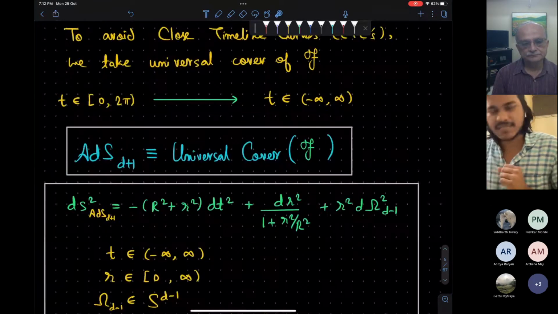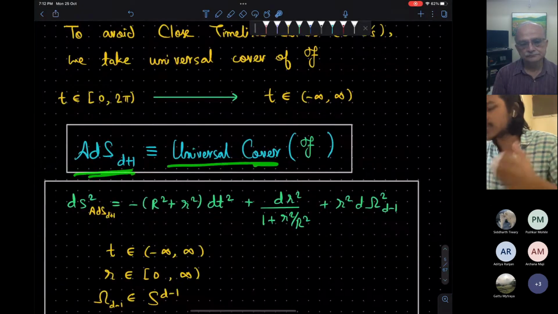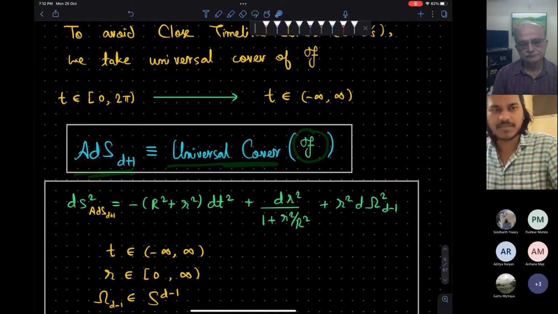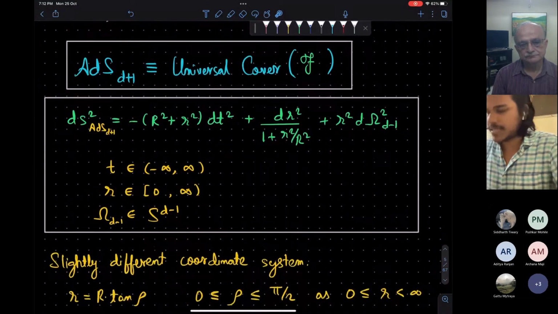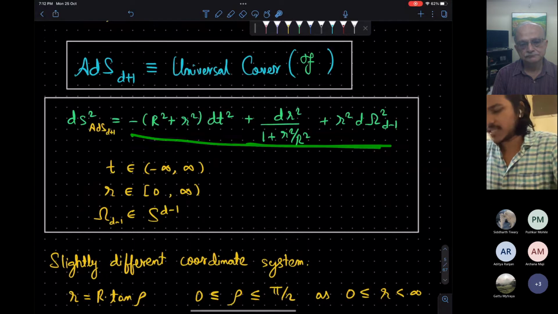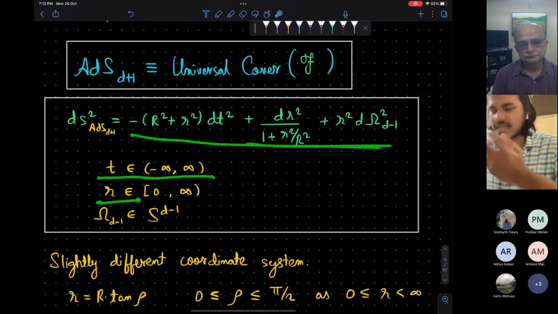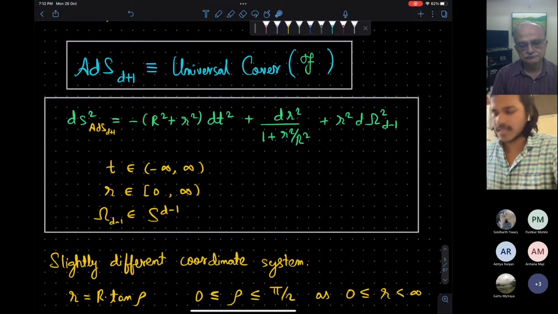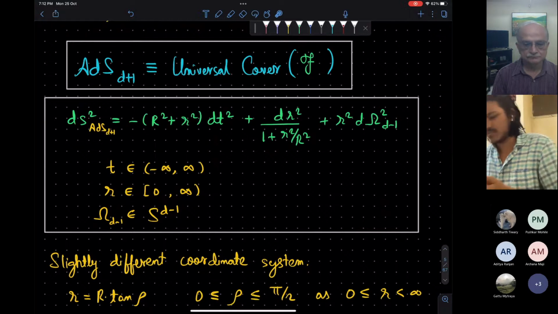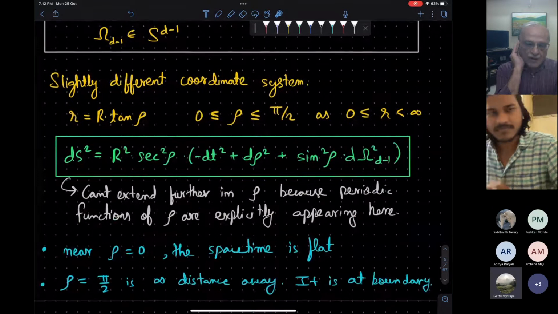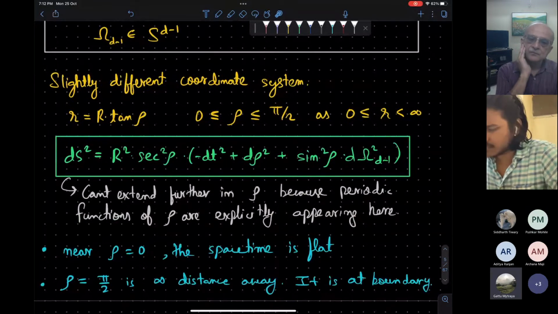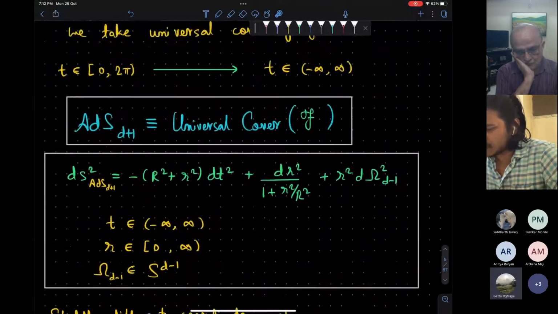The AdS d+1 space is defined as the universal cover of the script f surface, the subspace which I was working with. For completeness, the metric of the AdS is this, where t runs from minus infinity to plus infinity, r is the radial coordinate running from 0 to infinity, and omega d minus 1 is the angles on S^(d-1). Which is the universal covering space?